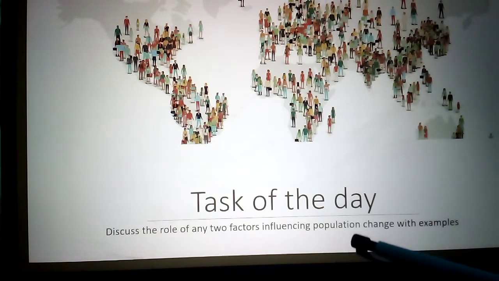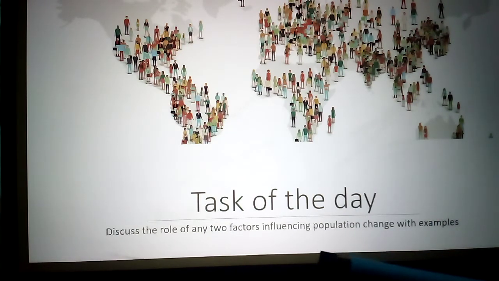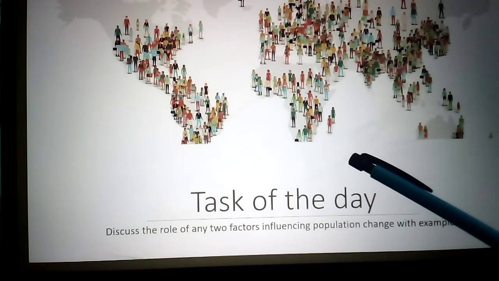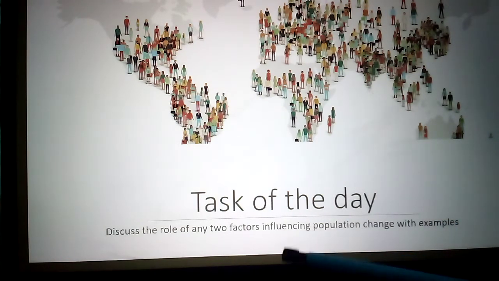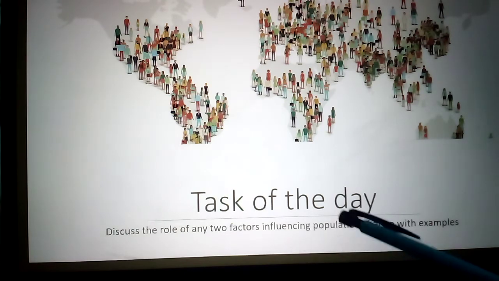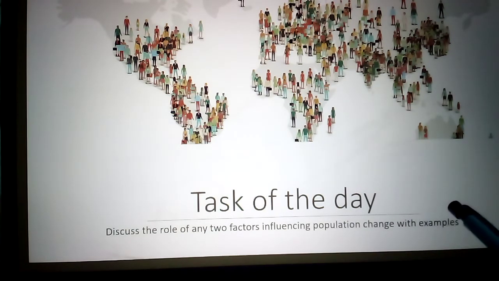Now today's task of the day is: already we discussed population change and the factors: birth rate, death rate, migration. You take any two: birth rate, death rate, or migration. Again, migration is in and out migration, immigration and emigration. So discuss the role of any two factors you take influencing the population change with examples.